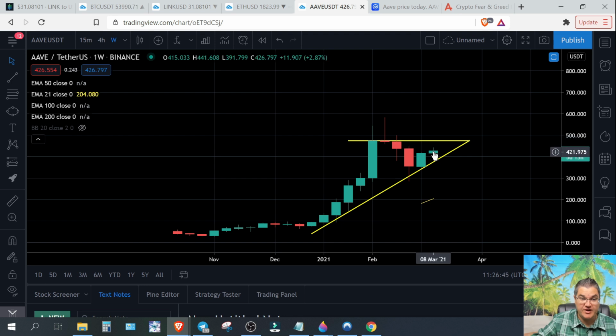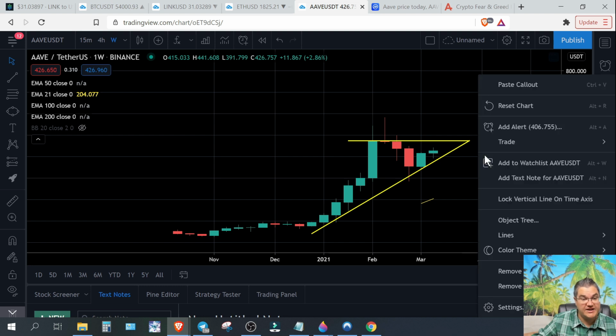If we start moving up here and hold resistance around the 470 level like I spoke of before, and then maybe in March, this is on the weekly, so by the end of March, if we're still inside this and haven't broken to the downside, then we could be looking at a macro trend breakout, which would be very awesome for all altcoins. I'm sure they would be doing something similar to this. And certainly Aave could be looking at another move similar to something back here. So watch this on the macro trend.